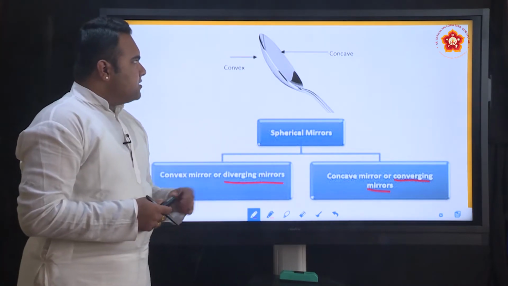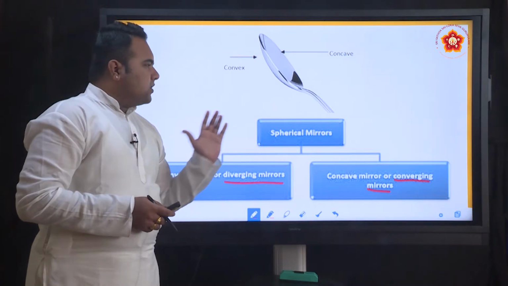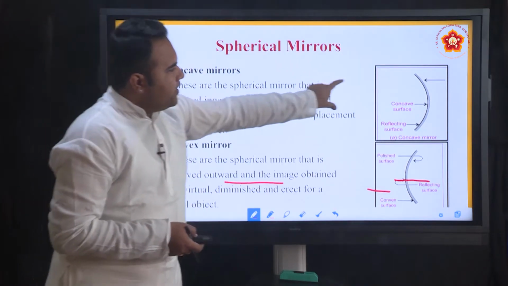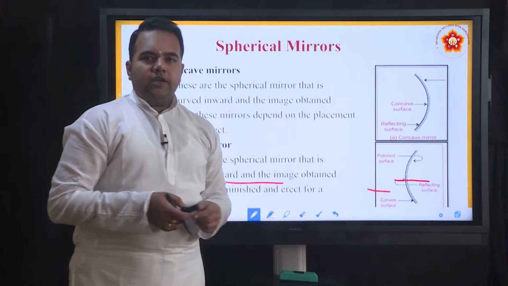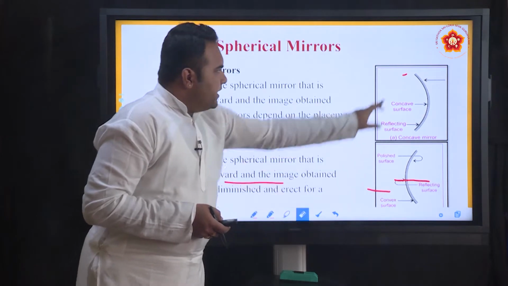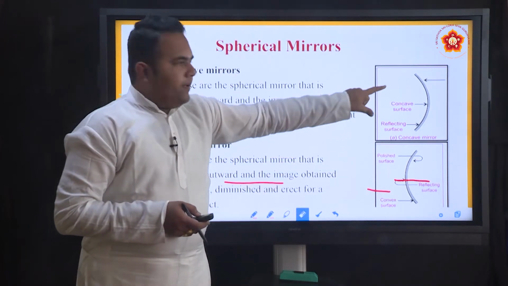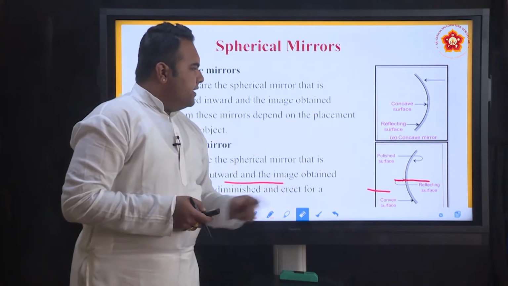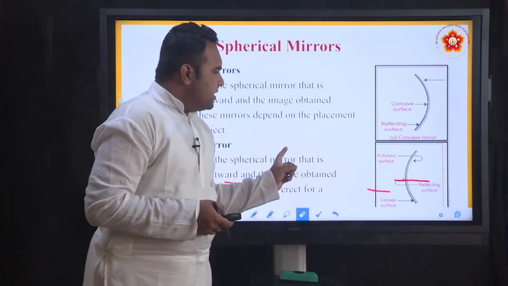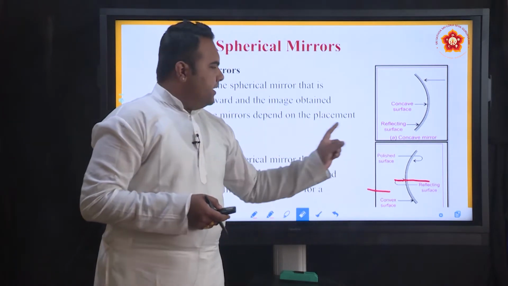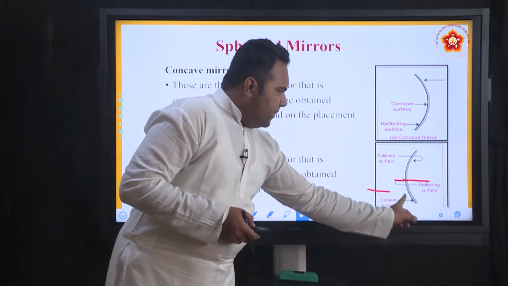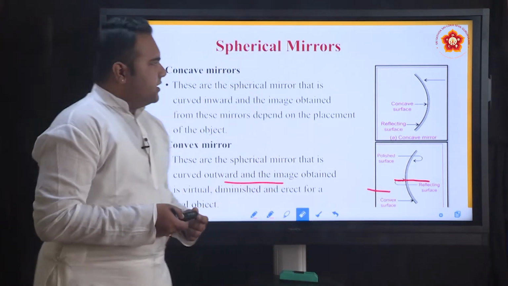This is very obvious because if you look at the concave surface, any ray of light falling on it, after reflection, because of the structure of this mirror, will come inwards, it will be converged or focused on this side. Whereas, any ray of light falling on the convex surface, as it hits the surface, after the reflection it will be diverging because of the curvature that is bent in this particular orientation.